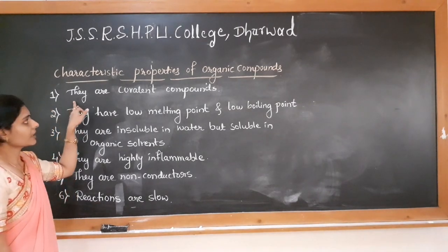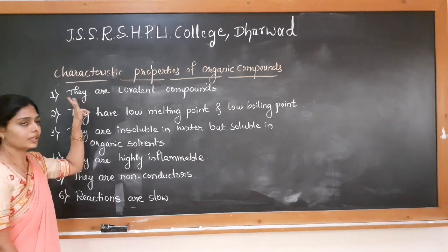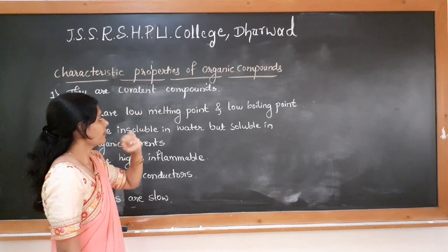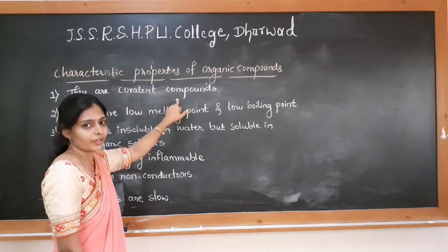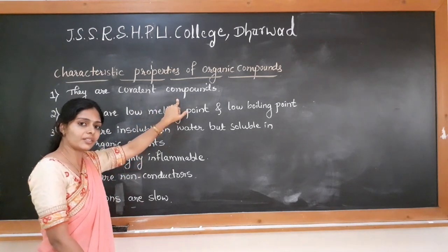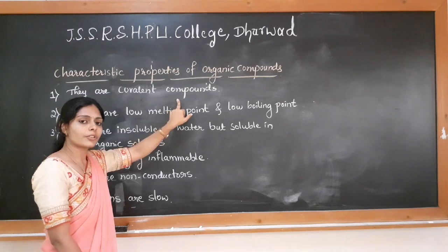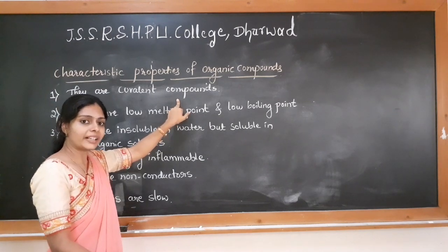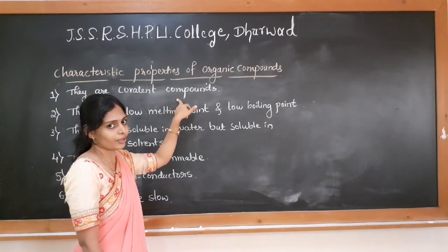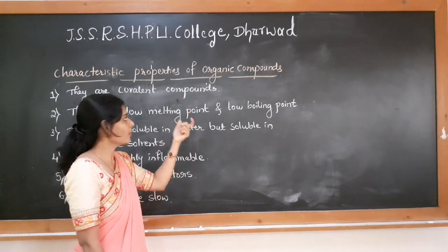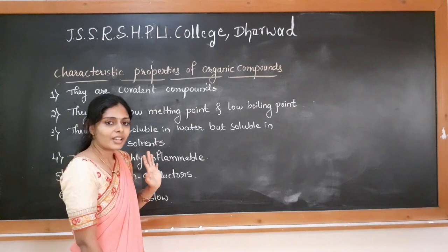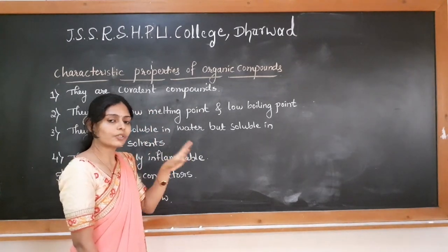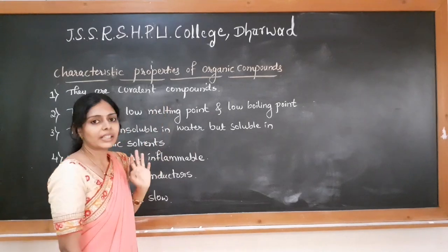So the first characteristic property: they are covalent compounds. Carbon has tetravalency, so the compounds of carbon are stable because of the octet, and to get that octet it has to share electrons. When electrons are shared, what bond is formed? Covalent bond is formed. So most of the organic compounds are covalent compounds.